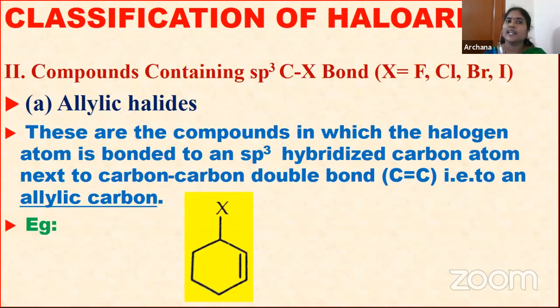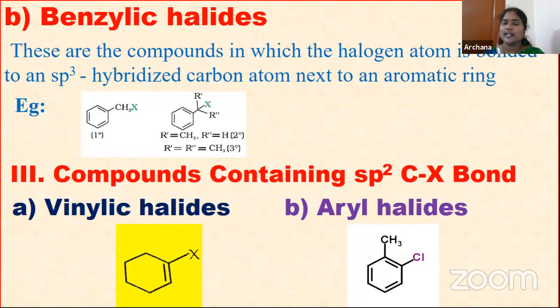Next one is benzylic halides. So what are benzylic halides? In this also, the halogen atom is attached to an sp3 hybridized carbon only, but it is next to an aromatic ring. In allylic halides, the halogen is attached to an sp3 hybridized carbon next to a carbon-carbon double bond. Here in benzylic halides, the compounds are those in which the halogen atom is bonded to an sp3 hybridized carbon atom next to what? Next to an aromatic ring.